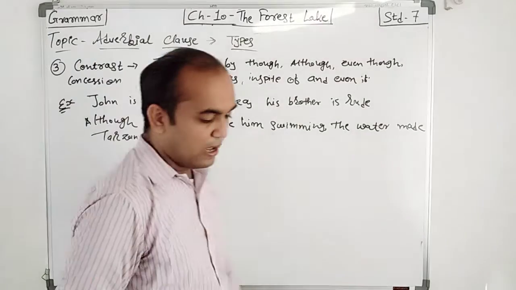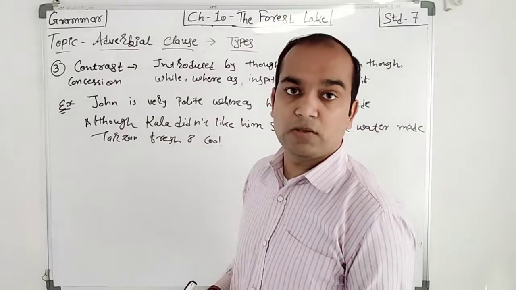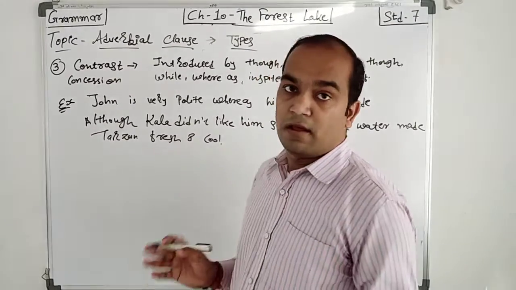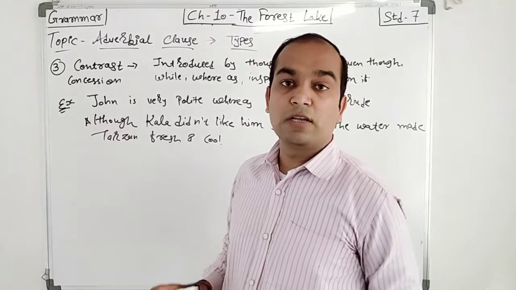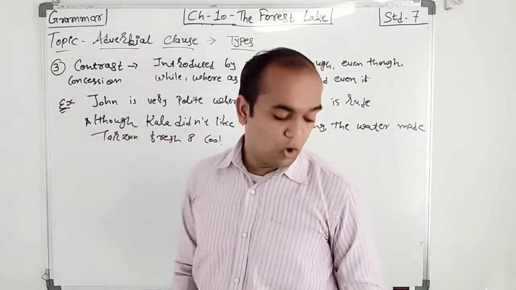So see that here there is a contrast, right? Mother did not like that her son is swimming, but Tarzan liked it because he feels fresh and cool. So students, this is your contrast.